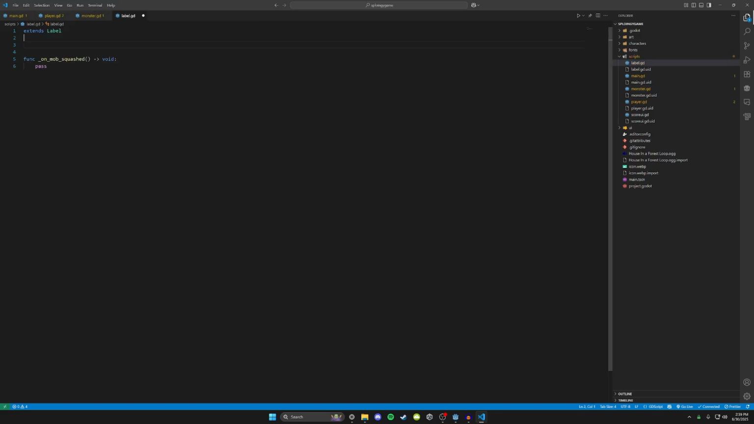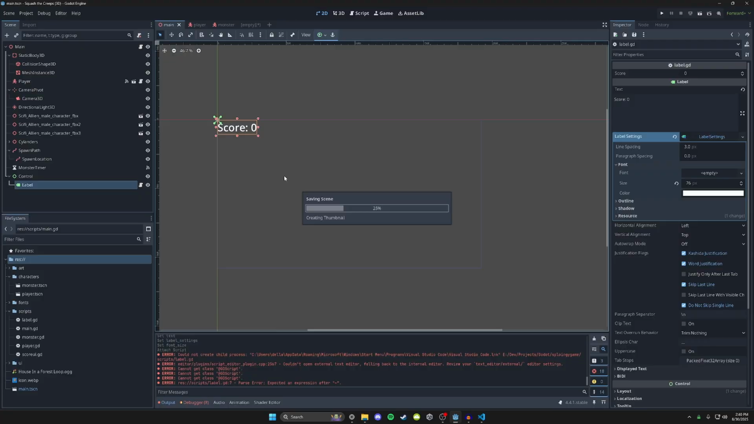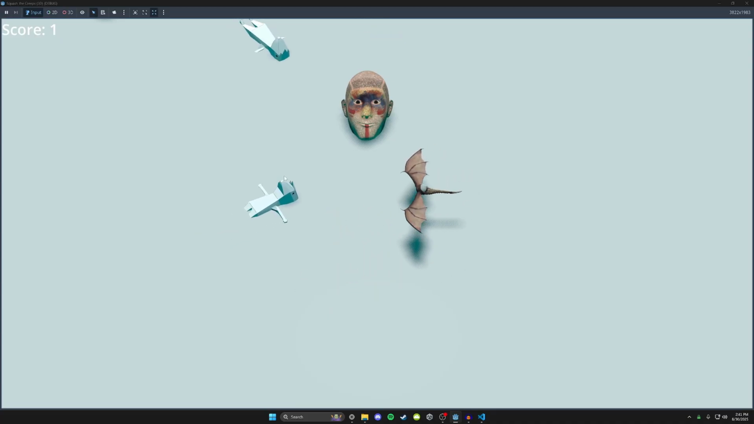So whenever we want to create an export var score set equal to 0. Whenever we squash a new thing, we want to do score plus equals 1. Is it just text equal to... okay, so it's score percent s, modulo score. Weird. This should work. I don't see why not. Okay, yeah, so that works.